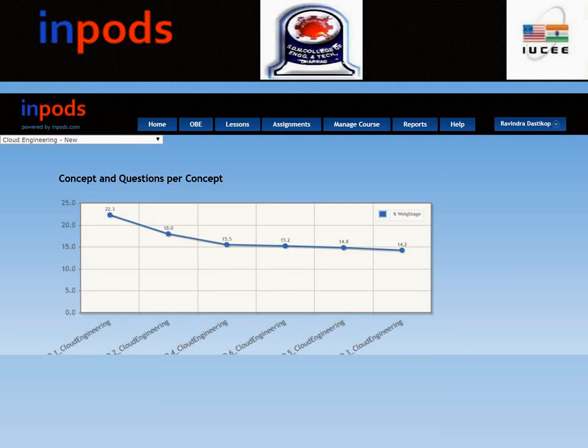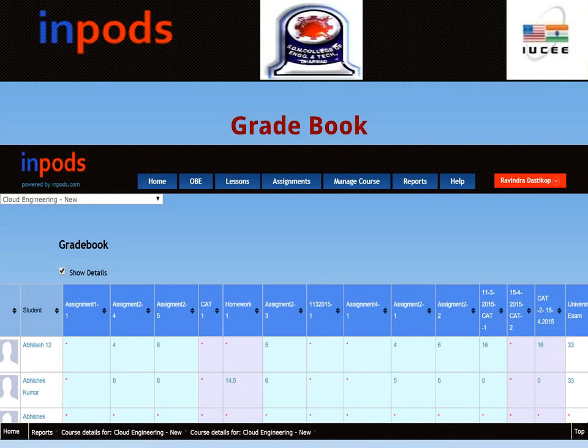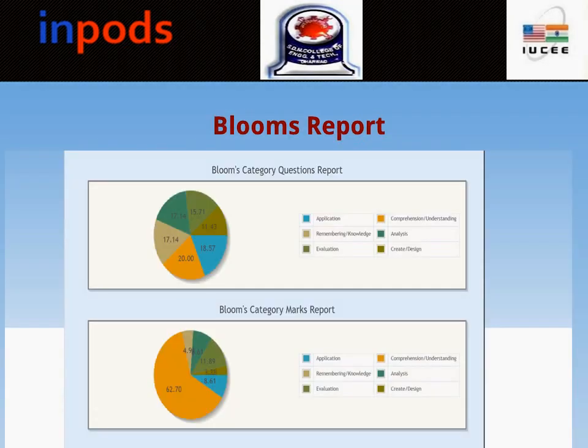Look at this, starting from 22.2 for this one CO, we have achieved up to 14.2. So this gives you a clear picture of what actually happened in the course, what was the level of understanding by the students and so on. At the end of the course, you can generate a report, also called a grade card. A grade card is nothing but a marks card that is given in a traditional classroom. So InPods will collect all the information of a student's performance with respect to every assignment he has taken, every examination he has taken, every achievement that he has made, and the grade card will be generated for each.